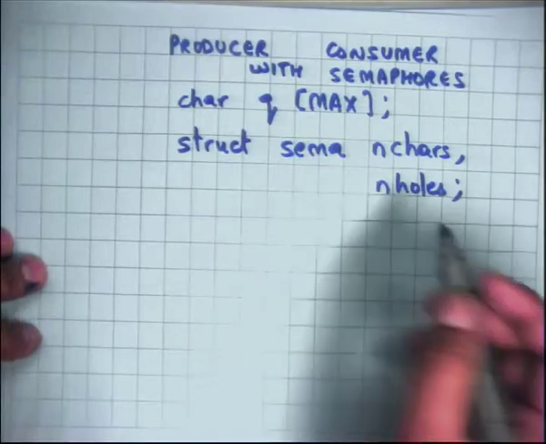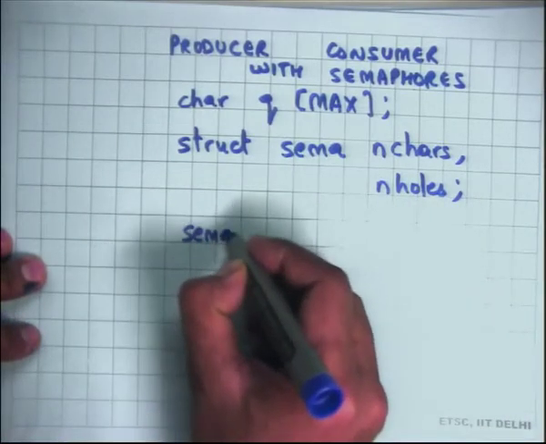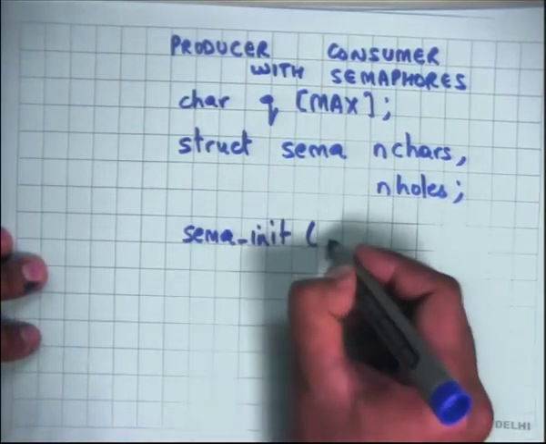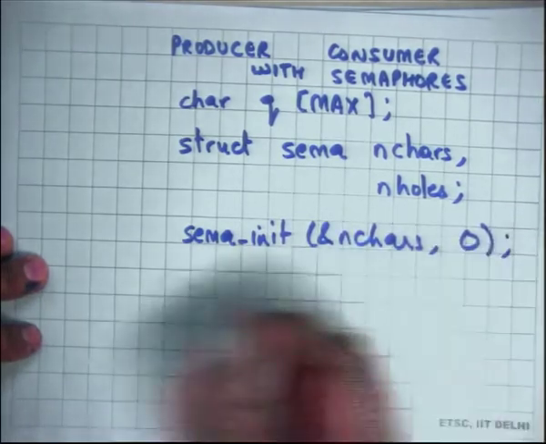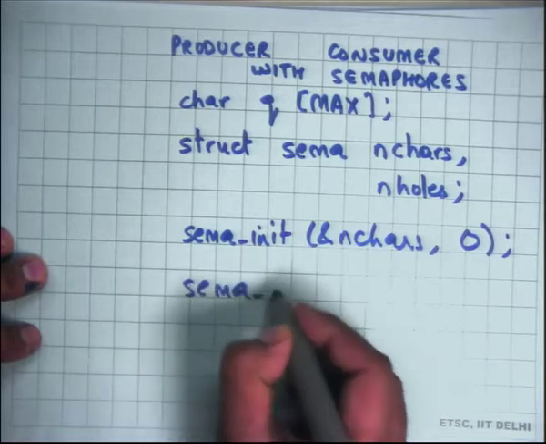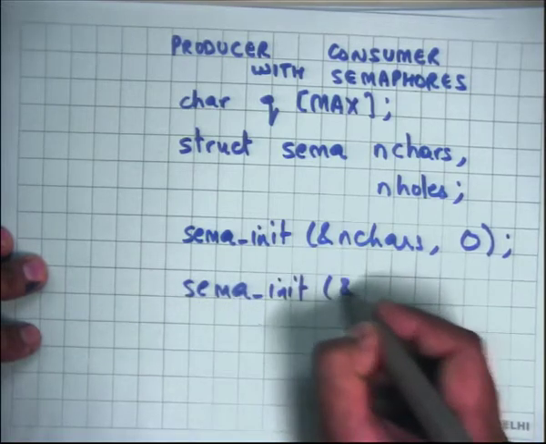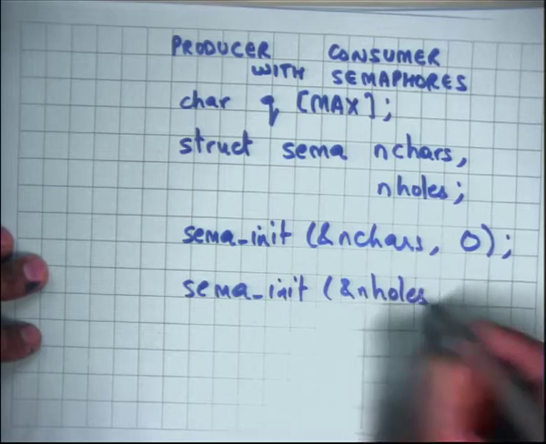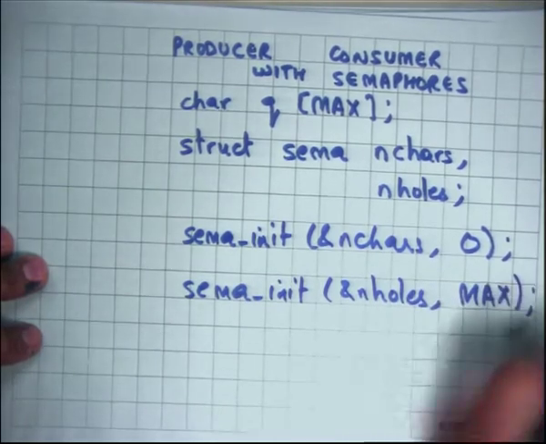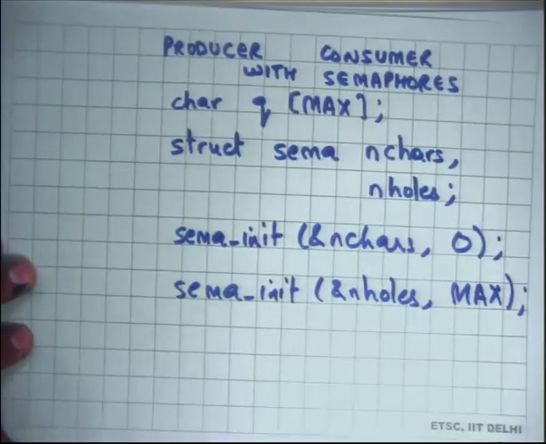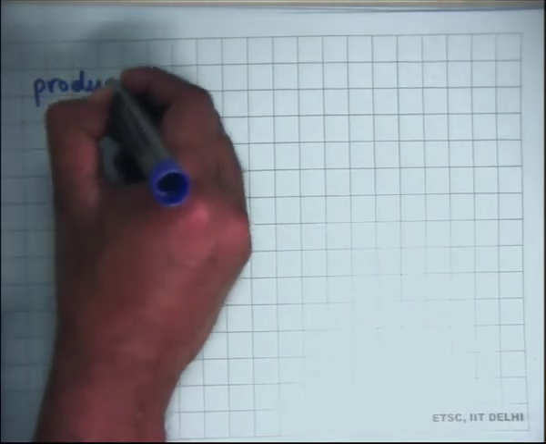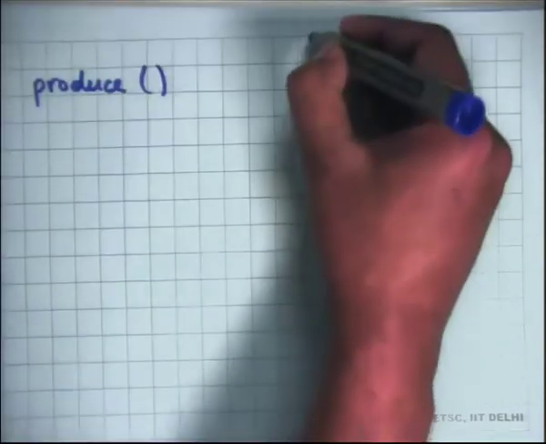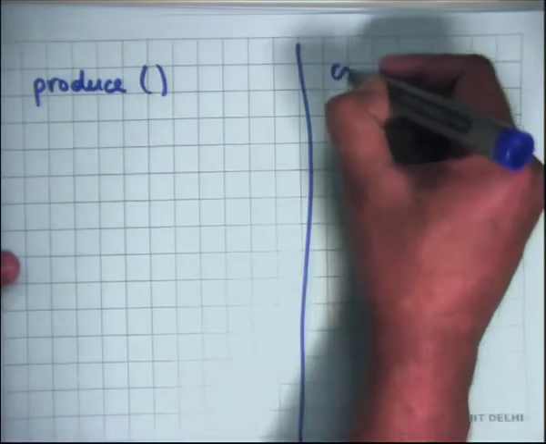So I initialize n_chars to 0, since the queue is initially empty, and I initialize n_holes to MAX. Now let's see how you write a producer. Let's say this is produce, and let's say this is consume.